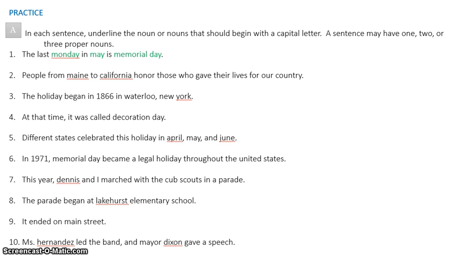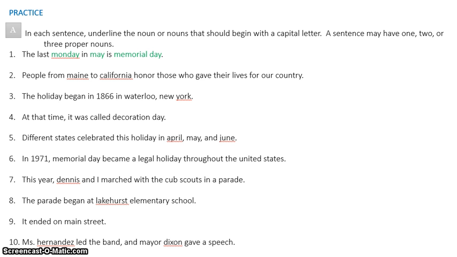Now, I want you to make sure that you don't underline "in" and "is", because if that's underlined, then that's wrong. You're not supposed to capitalize those words. So be very careful with that green colored pencil on what you're highlighting. So I want you to go through 2 through 10, and you'll notice that, as in number 1, there may be 1, there may be 2, there may be even 3 things that you need to capitalize in each one of those sentences. So don't just find 1 and quit. There may be more. So go ahead and do that. Number 2 through 10, come back and check the answers. This should be fairly easy for you to find these examples.